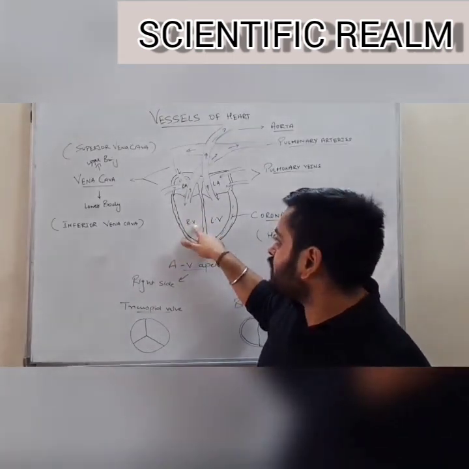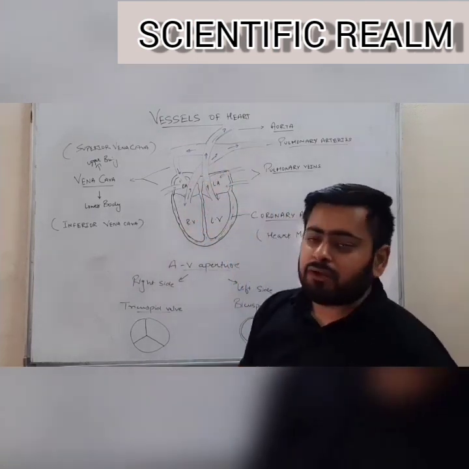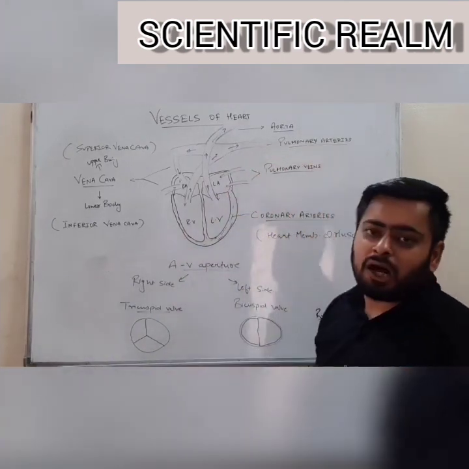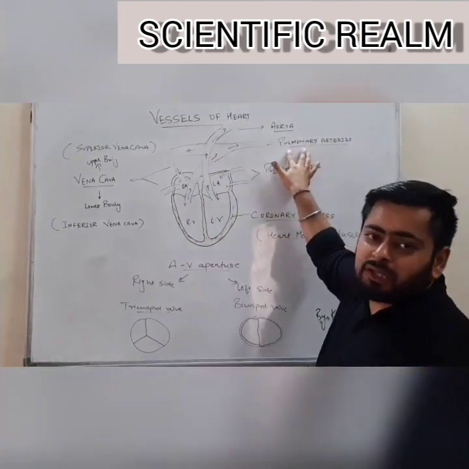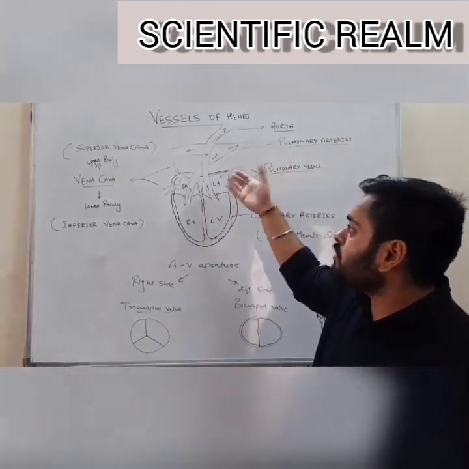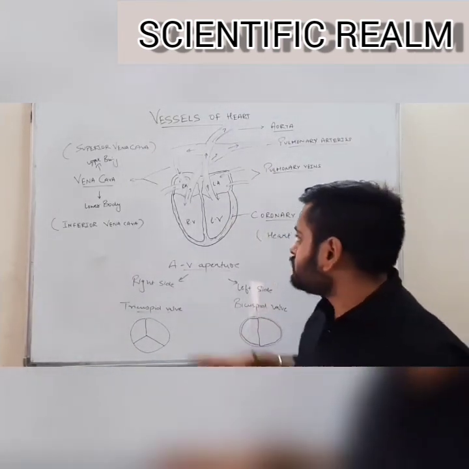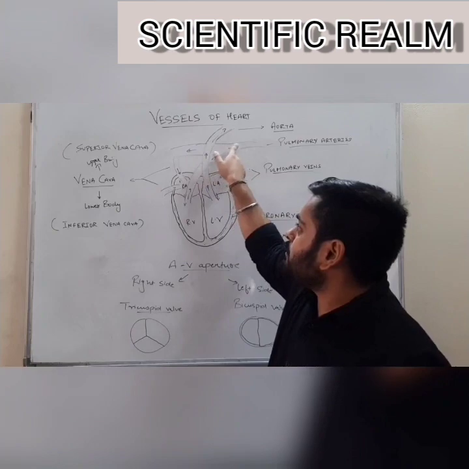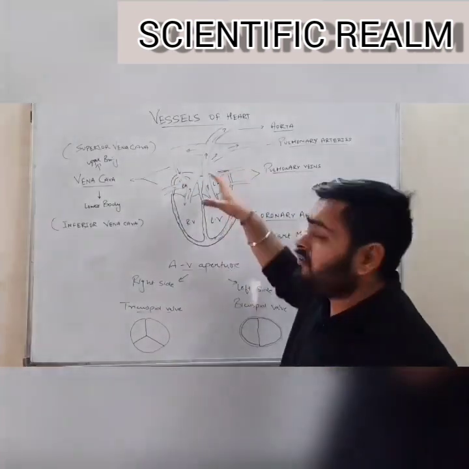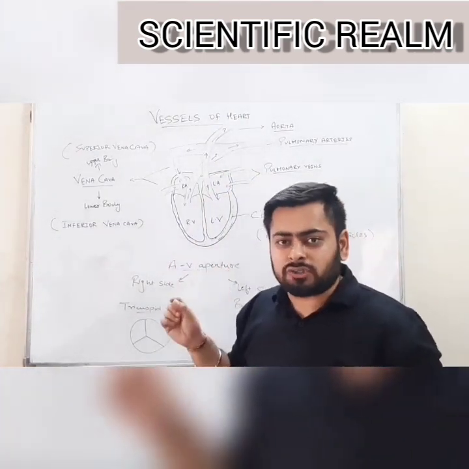Through that right ventricle, the blood will be pumped into this tube-like structure known as pulmonary artery. Pulmonary here means lungs, and arteries are the vessels which carry blood to the lungs. And it is again separated into right and left pulmonary arteries. The deoxygenated blood goes to the lungs for its oxygenation.